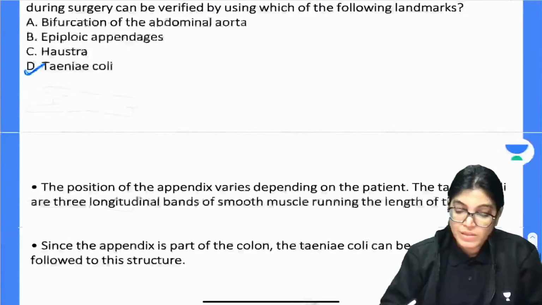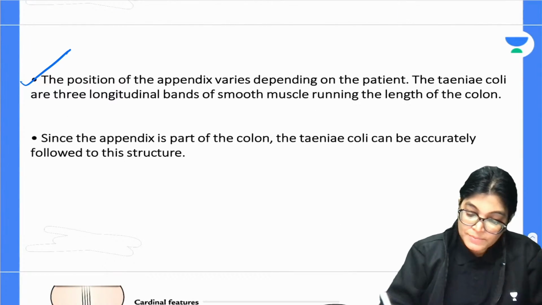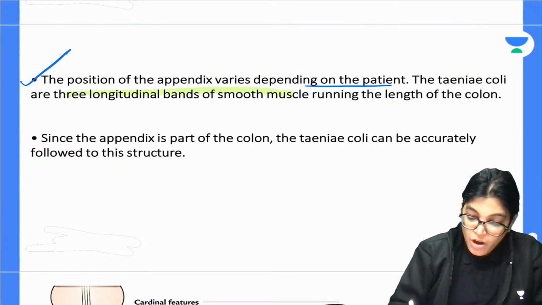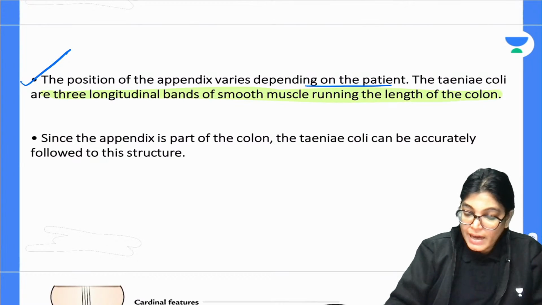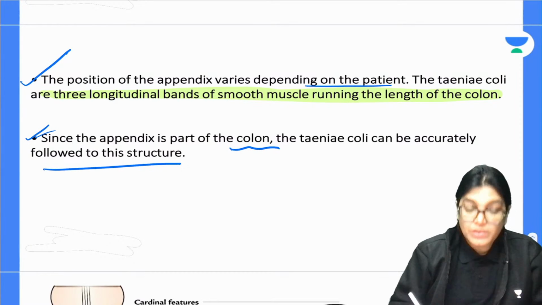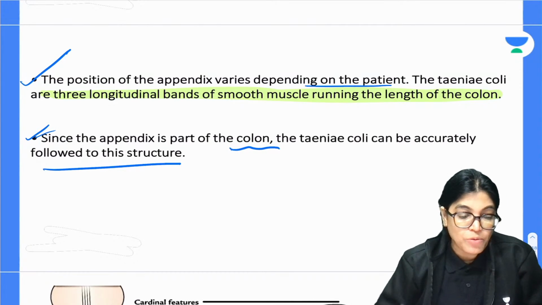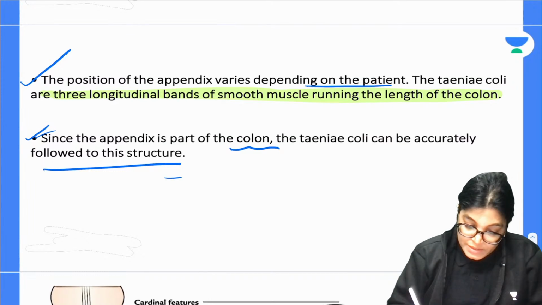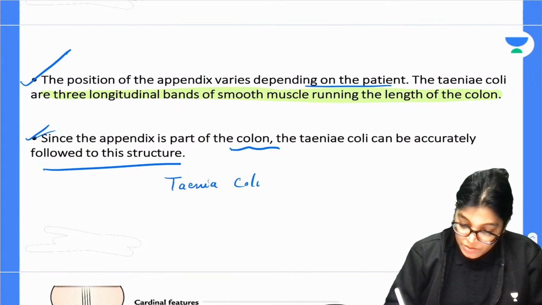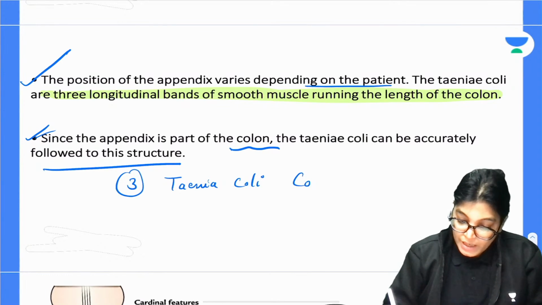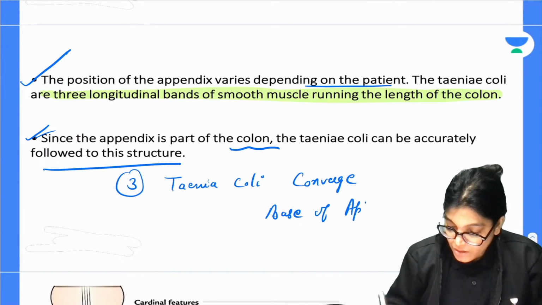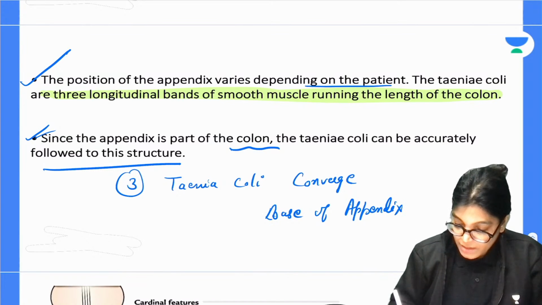I would also like to show you this diagram. The position of appendix varies depending on the patient. Tinea coli are the 3 longitudinal bands of smooth muscle which run along the entire course of the colon. Since appendix is a part of colon, tinea coli is accurately followed to this structure. Another important point is that the 3 tinea coli will converge towards the base of appendix.